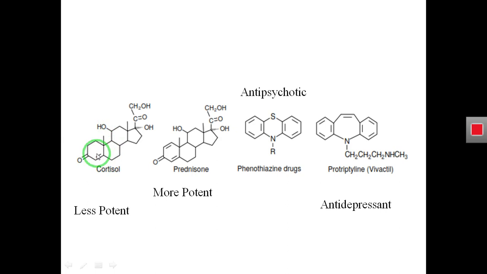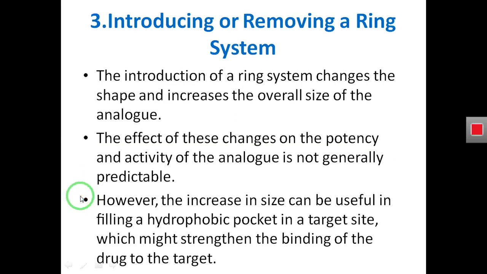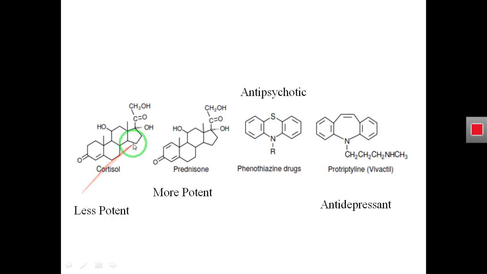It is less potent, and we know that this cortisol is less potent because we have performed its biological activity, and it is having not good activity.